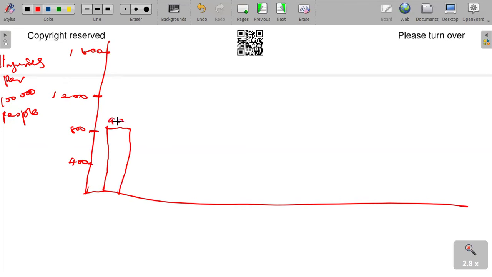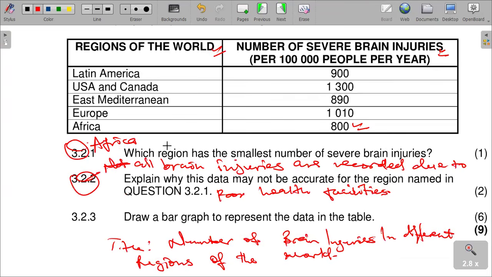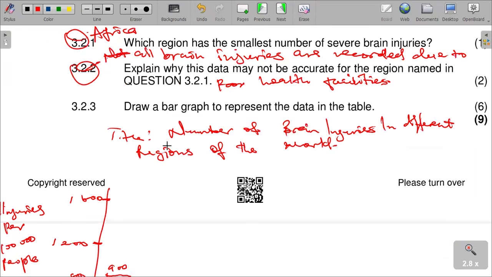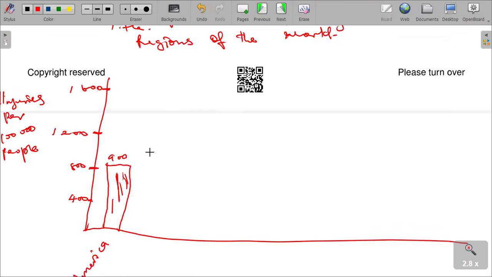Say 900 there, and this is Latin America. And then we have got United States and Canada, which is 1,300.